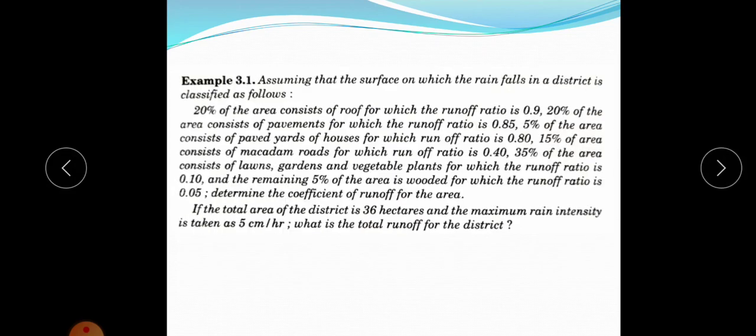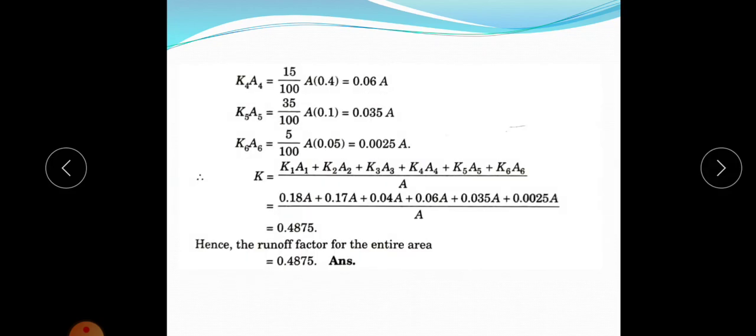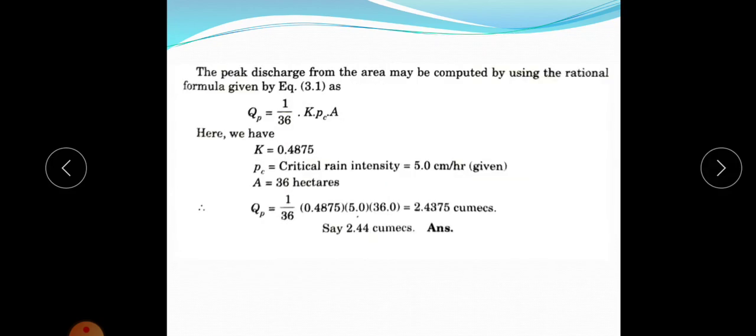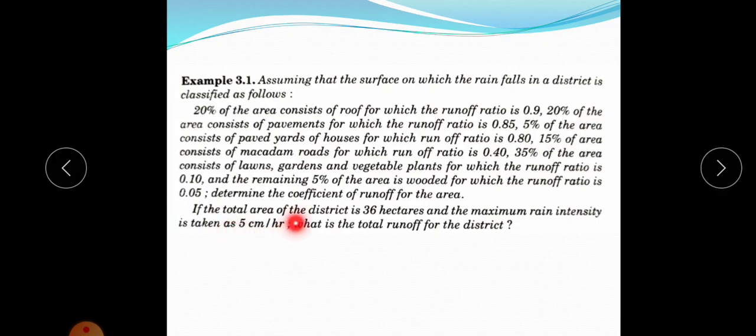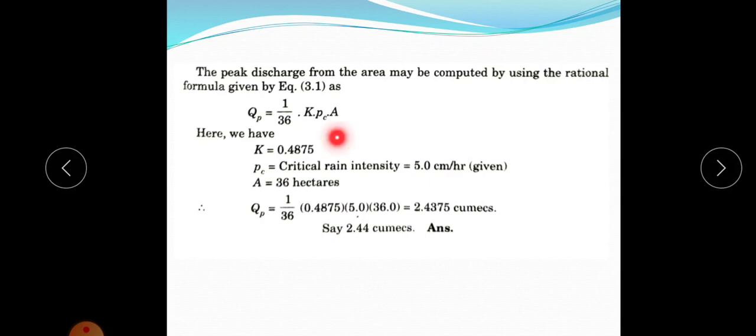The question is to calculate the total runoff for the district. Here the area is given as 36 hectares, so we can use the rational formula since the area is smaller than 400 hectares. What is the rational formula? Runoff discharge Q is equal to 1 by 36 KPA. K we have calculated as 0.4875, and P is the critical rainfall intensity, given as 5 centimeter per hour in the question itself, and the total area A is 36 hectares.